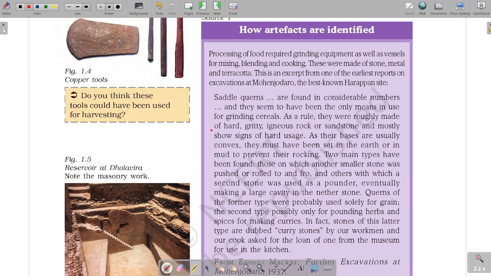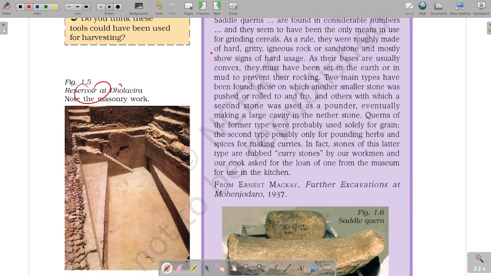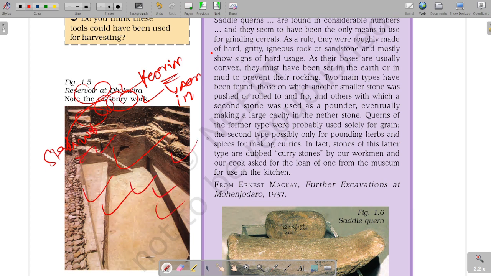Now, this is the Dholavira reservoir used for agricultural irrigation purposes. We have discussed it earlier. Guys, see the masonry work. Masonry means stone work. Huge stones were used for the construction of these.